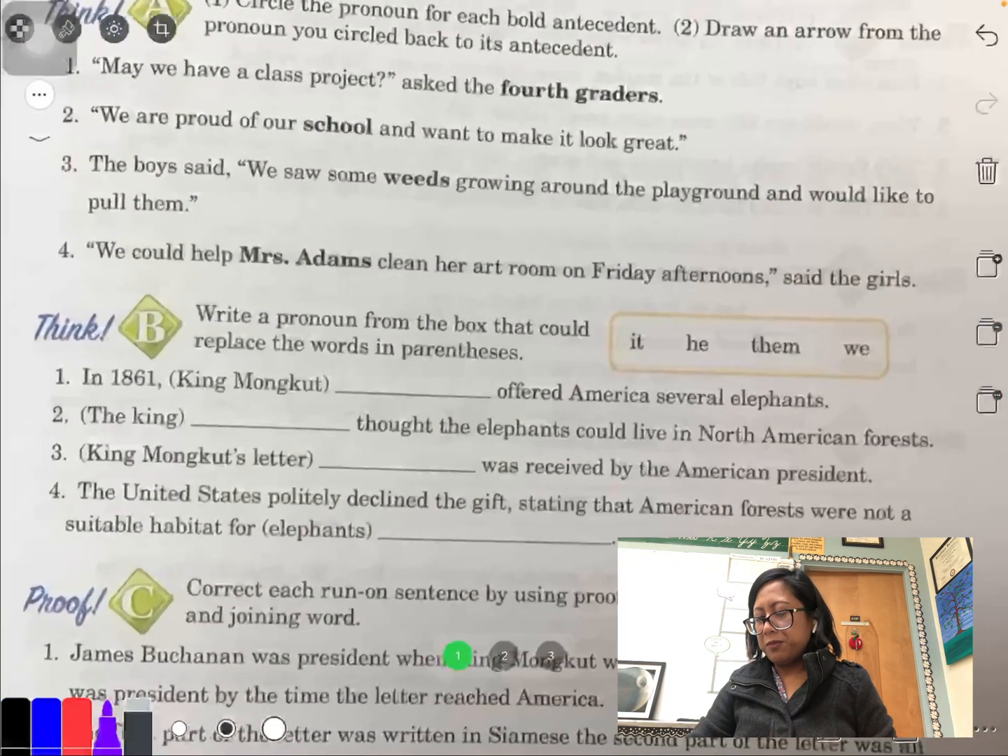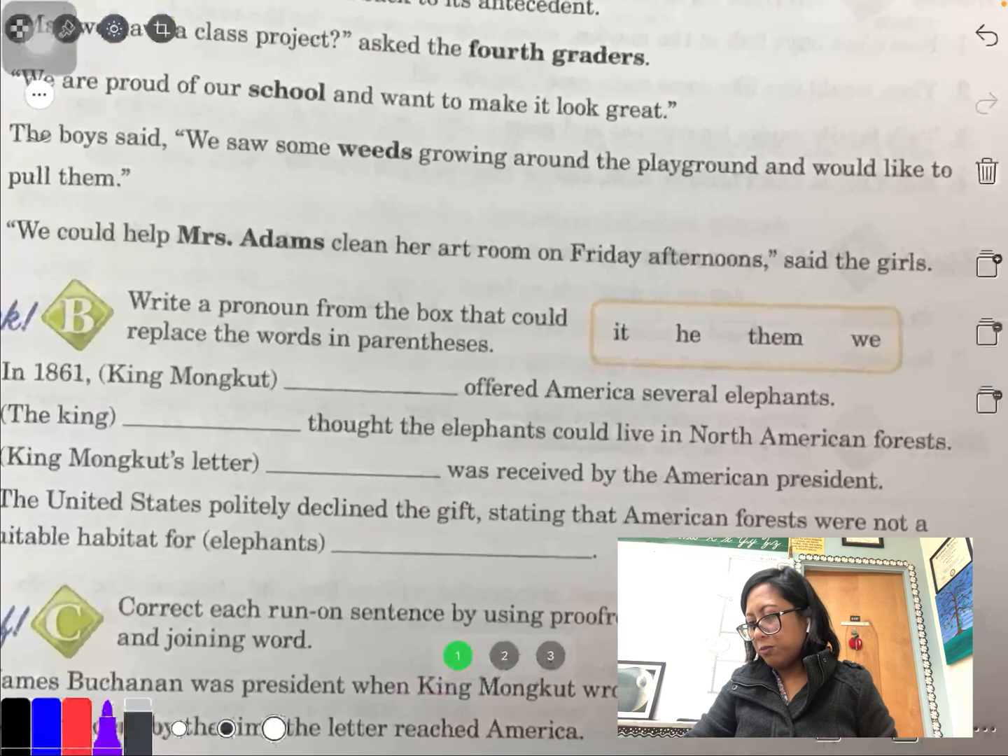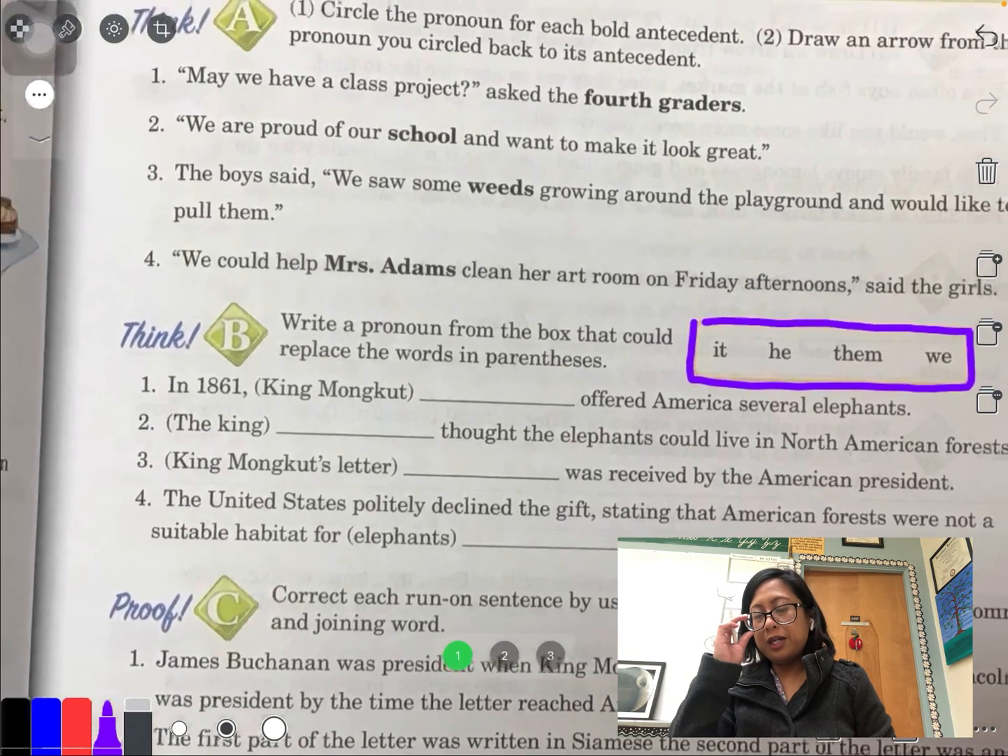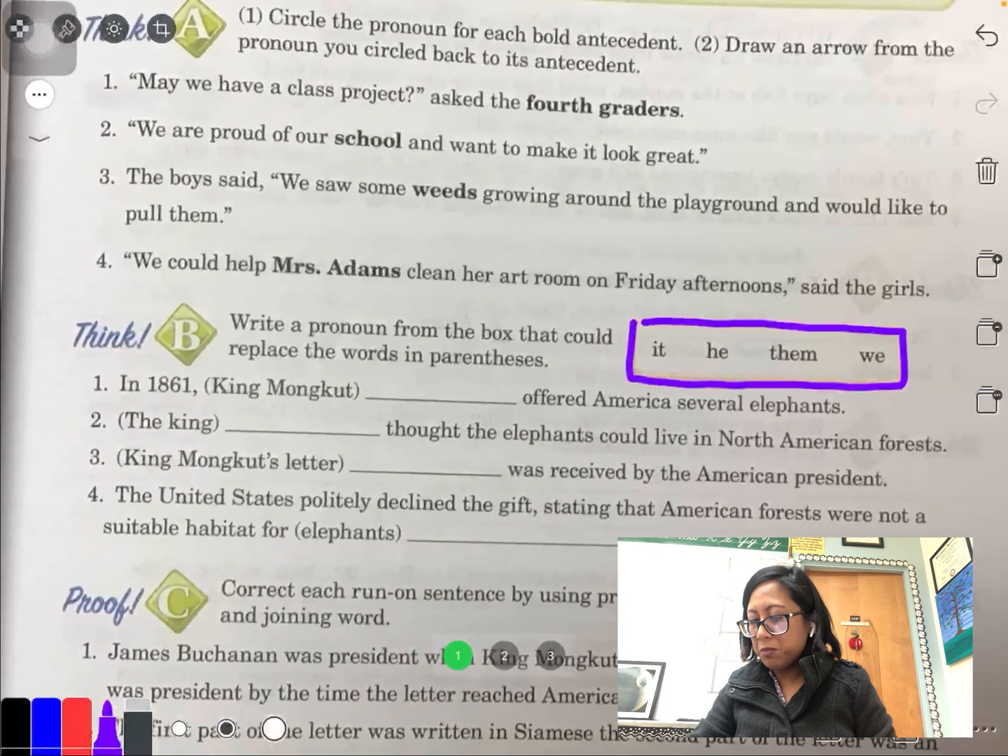Think B. Write a pronoun from the box. So we're just going to focus on these 4 pronouns. It, he, them, and we. And we're going to put it in the blank to refer to the antecedent. So number 1 says, in 1861, King Mongkut offered America several elephants. Cool. So we're talking about King Mongkut.